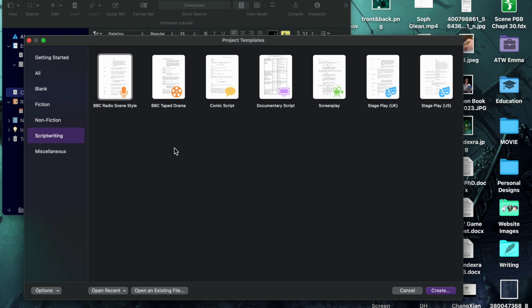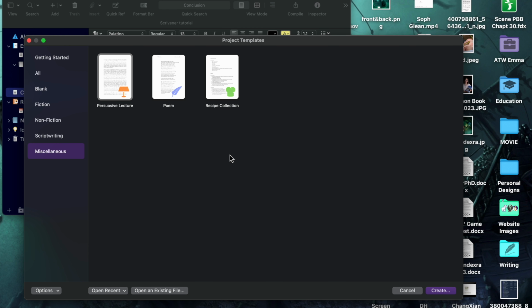Radio play, it's very hard to get the format, and as far as I have seen so far, no other software actually has a good template for radio play. So if you are doing radio play or taped drama, I would use Scrivener.